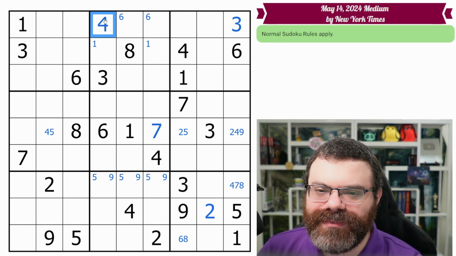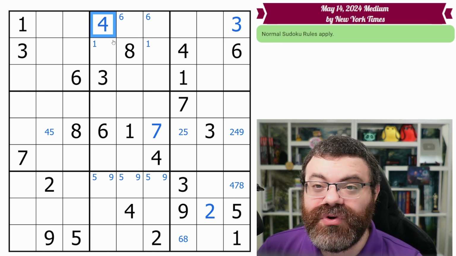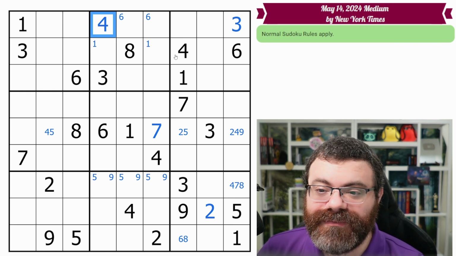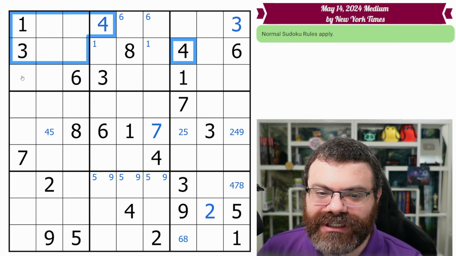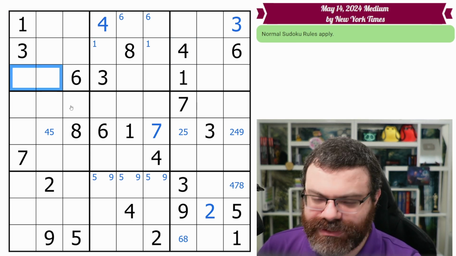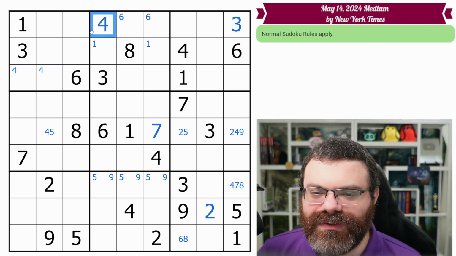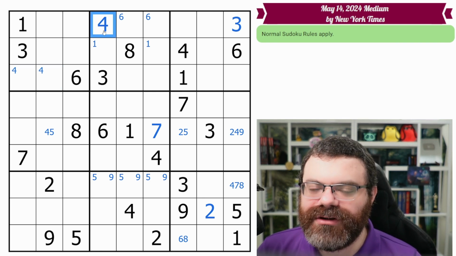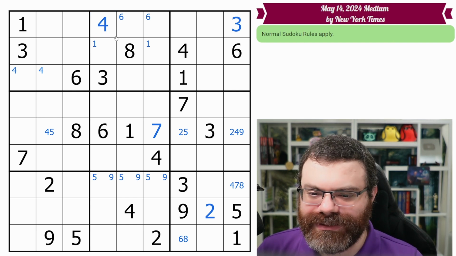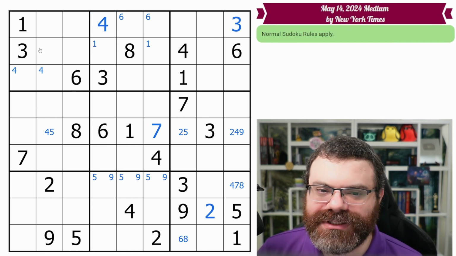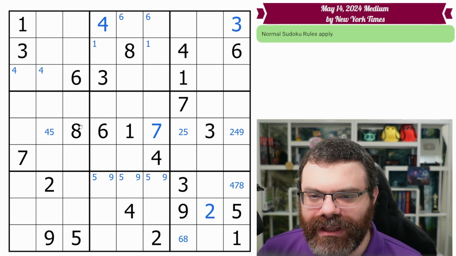So what we want to do when we place a digit is follow up on anything we've already done, because now we have new information. The new information is that there are now 2 4s in this band. So we want to do what we do when there are 2 of a digit. We corner mark the 4s over here, not 1s, 4s. Okay. Anything else to follow up on? Well, it could have reduced a row or filled a box row. It didn't. It could have reduced a row or a box to 4 or fewer, but it didn't. It also didn't place a digit. If it placed a digit, you'd want to keep following up on that, of course.